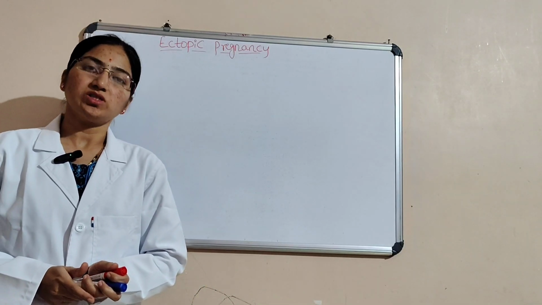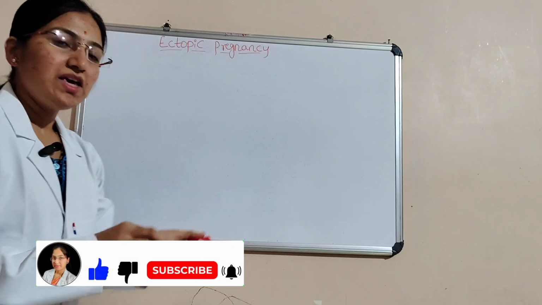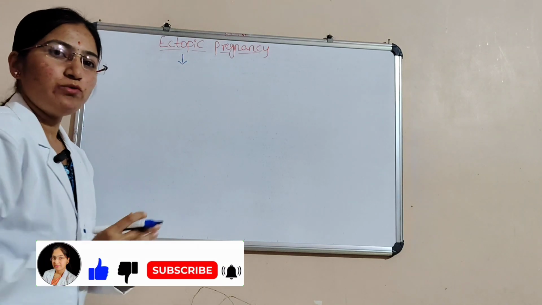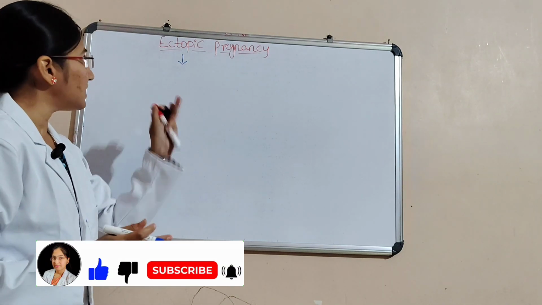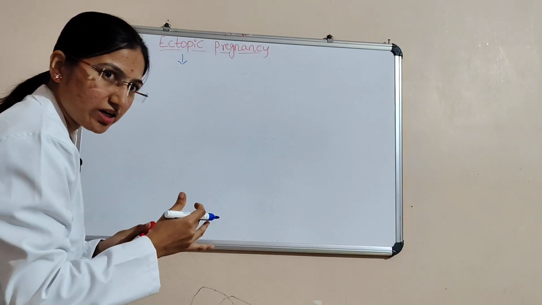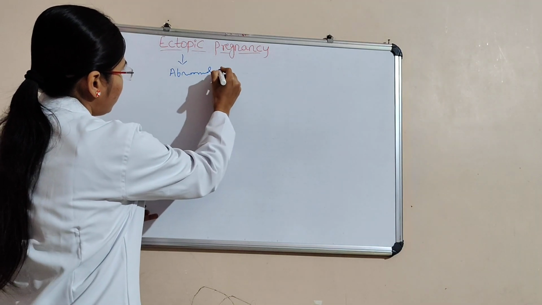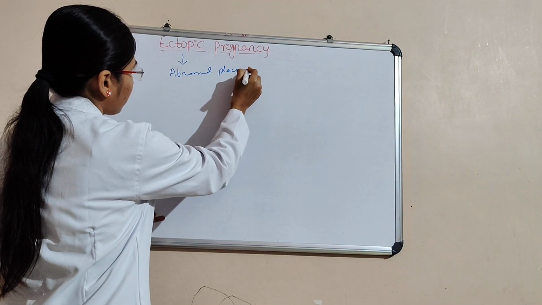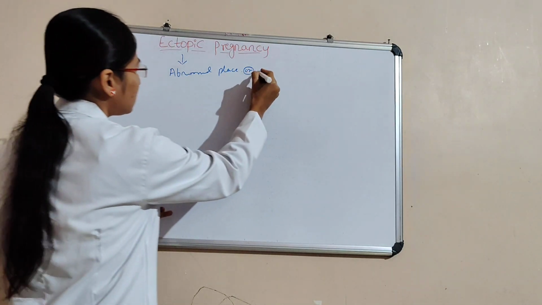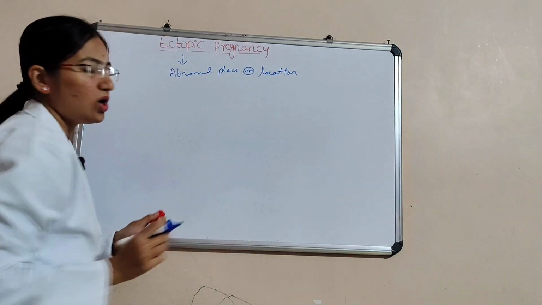In this class, we are going to discuss another new topic, that is ectopic pregnancy. In medical terms, the meaning of ectopic is in an abnormal place or abnormal location.